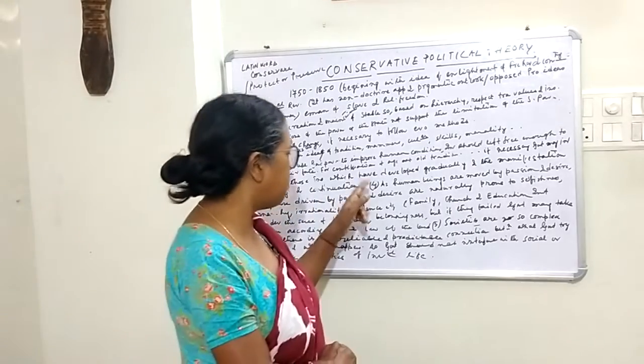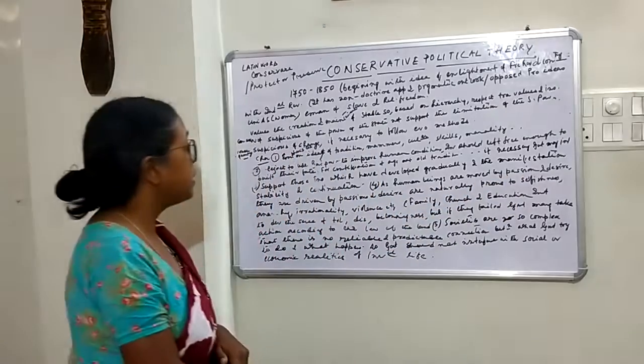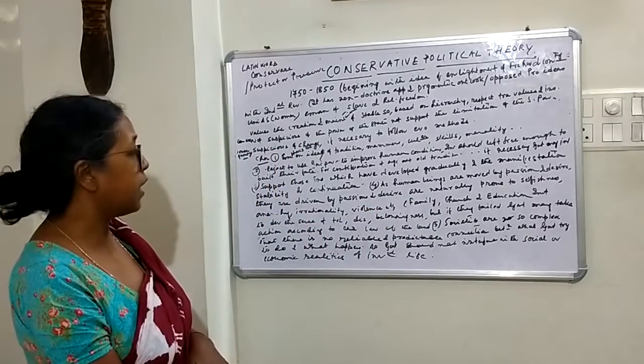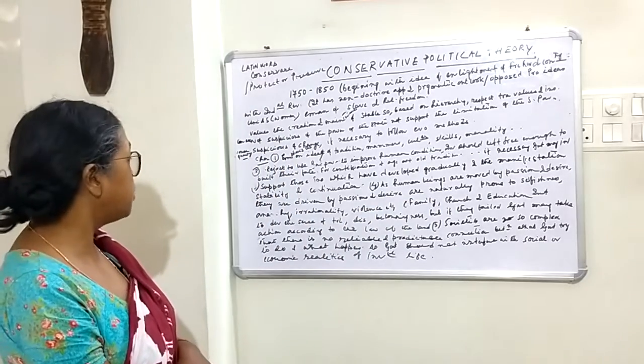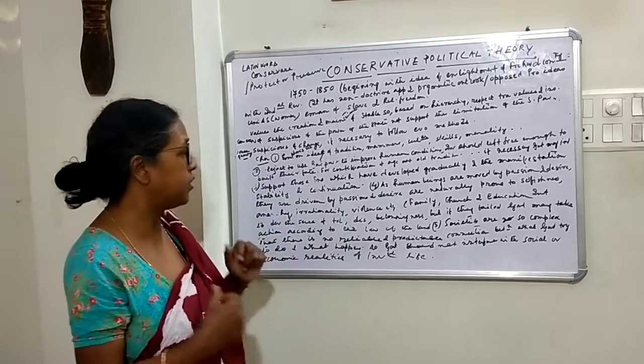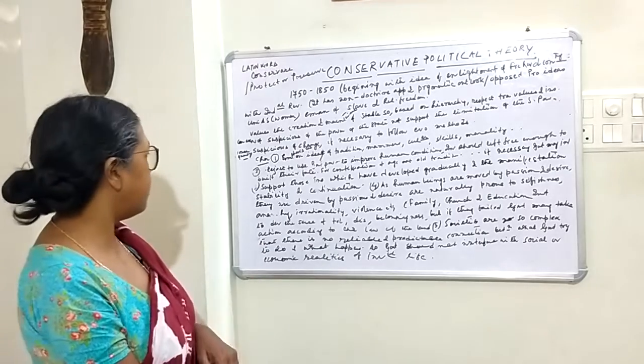And then they said number 4, as human beings are moved by passion and desire, so they are driven by passion and desire, are naturally prone to selfishness, anarchy, irrationality, violence, etc. Because human beings are very much passionate.